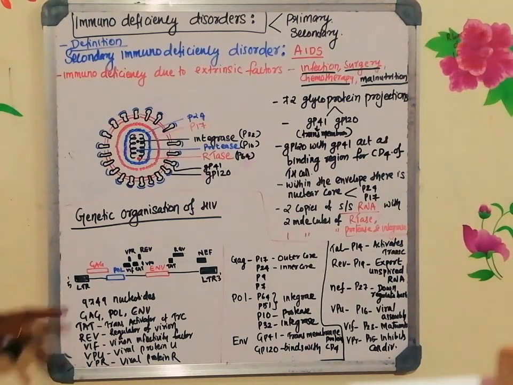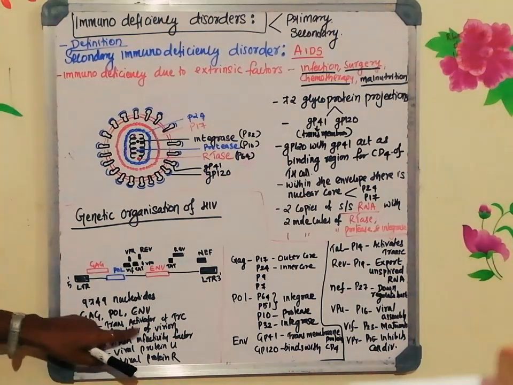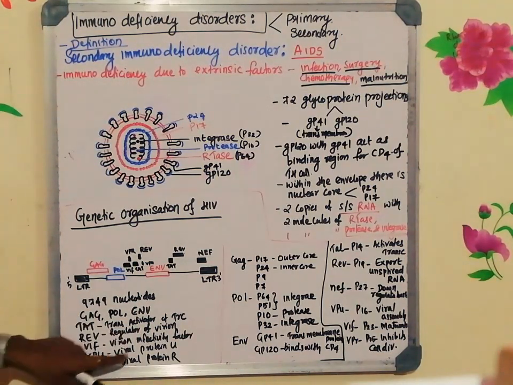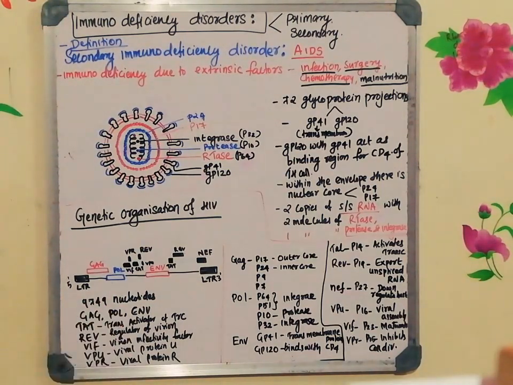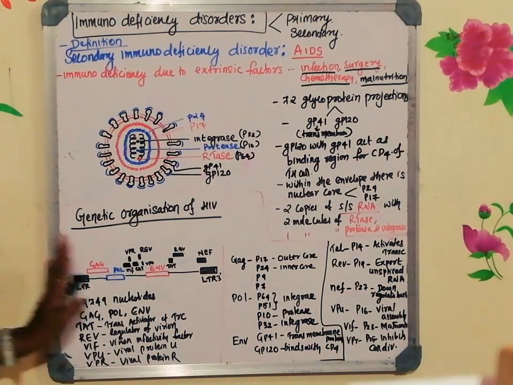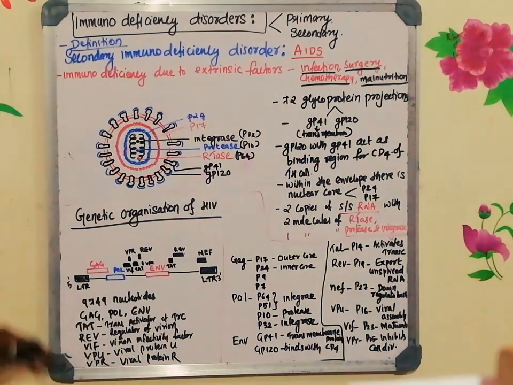Major three genes are there, GAG, POL and envelope, and along with that it has another set of genes. One is TAT, which stands for Trans-Activator of Transcription. REV stands for Regulator of Virions. VIF stands for Virion Infectivity Factor. VPU stands for Viral Protein U. And VPR is Viral Protein R. So these are the different genes which are located in the genome of the HIV virus.